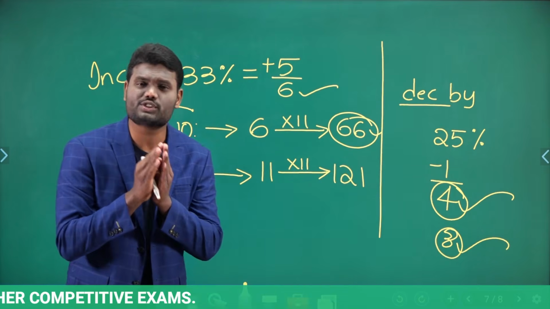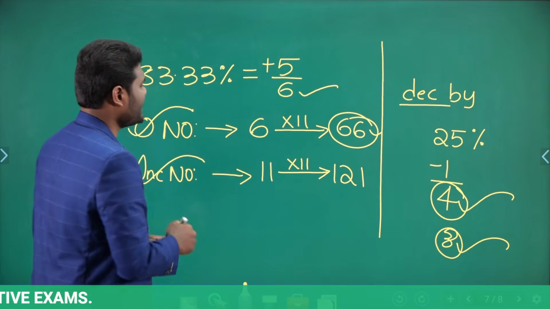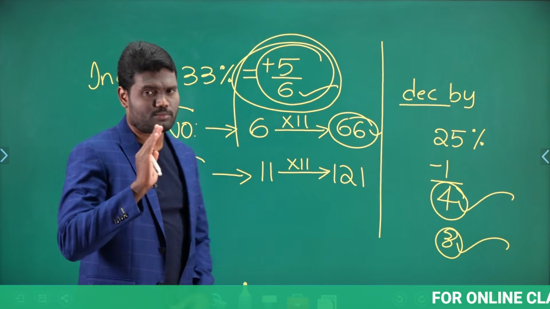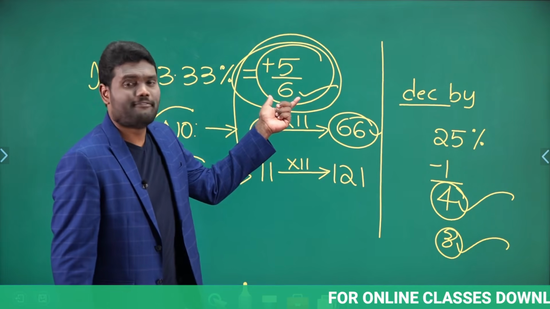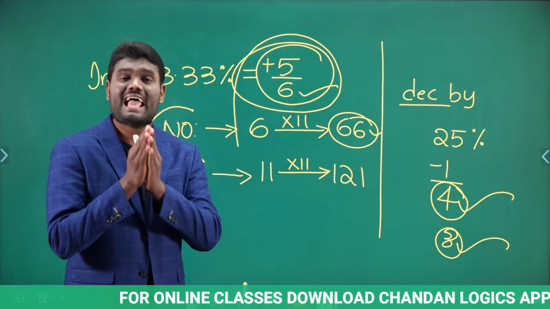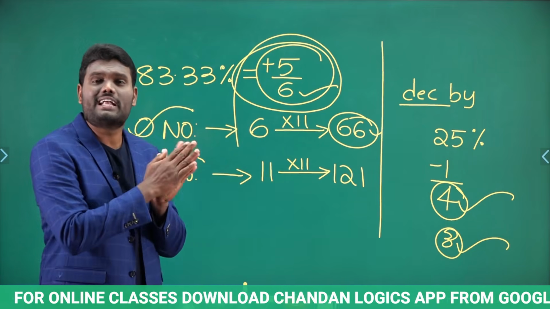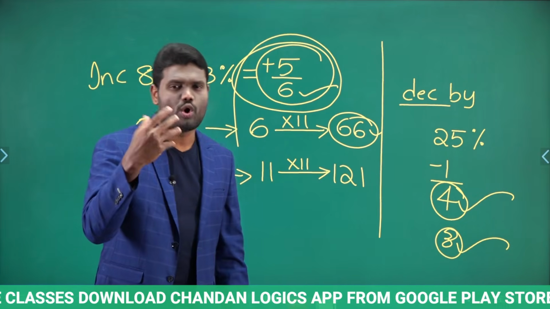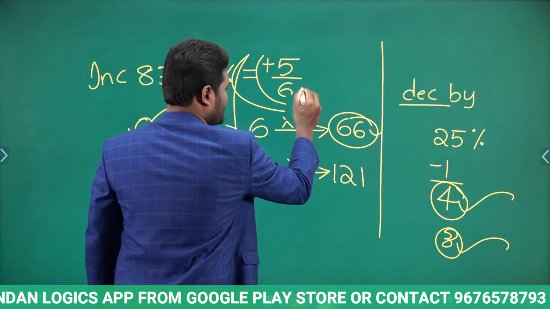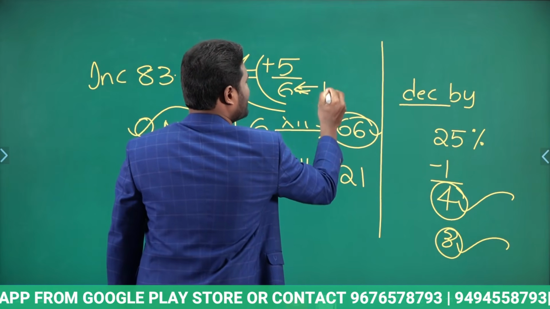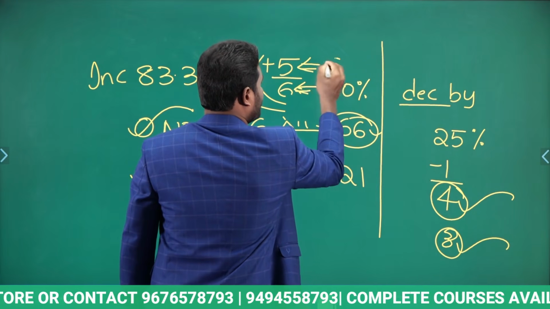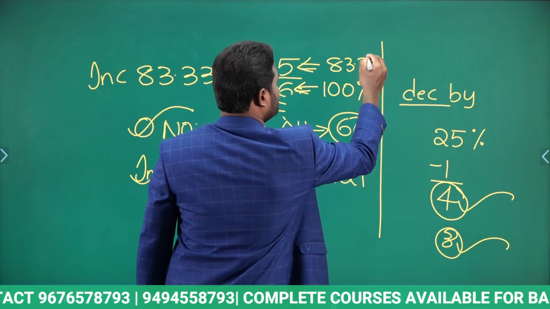So simply just know one point, whenever you are representing values in terms of fraction, whatever the value you have in the denominator is nothing but simply 100%, and the numerator value is nothing but the incremented value or decremented value. Now if you observe here, in 5 by 6, 6 is nothing but 100%, and 5 is nothing but 83.33%.